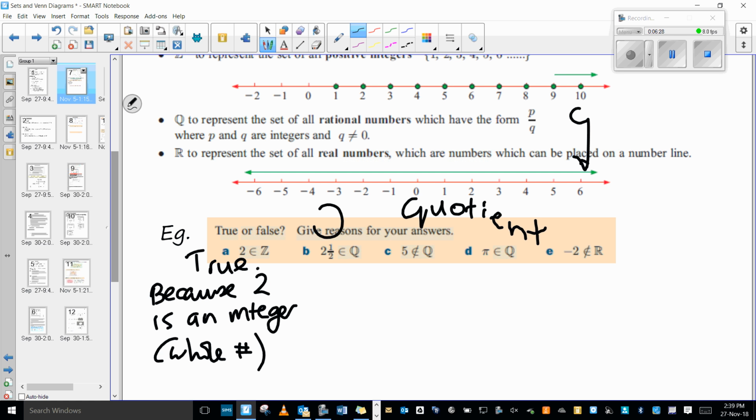Hey, but Miss Grayson, can't pi be written as a fraction? It can be approximated, but that's always just an approximation. Often it's approximated to 22 over 7 because it's close to it, but it's never an actual exact number.